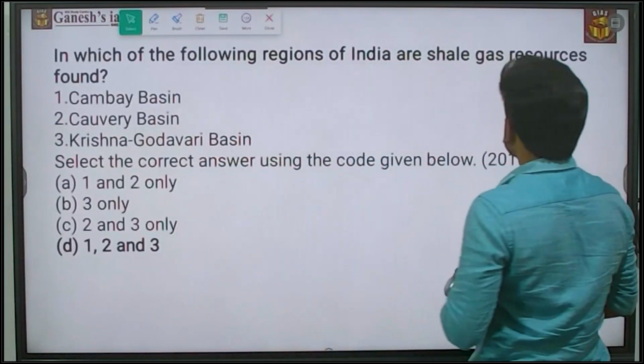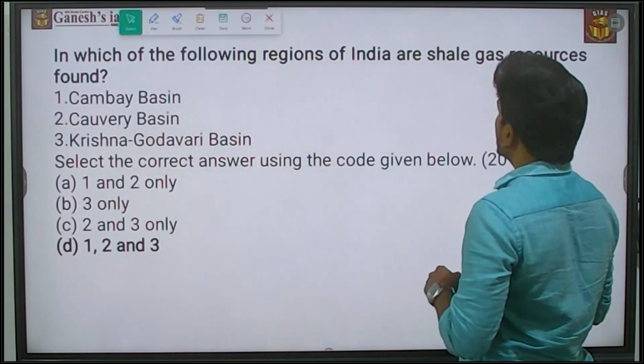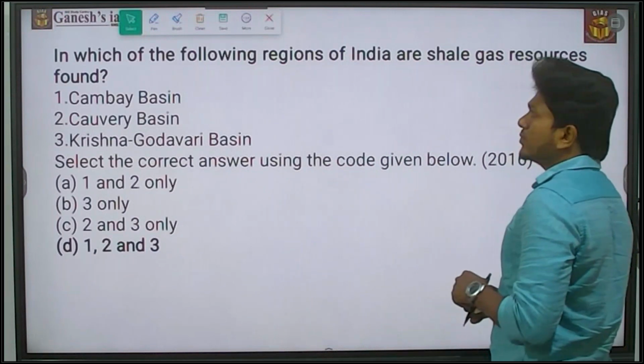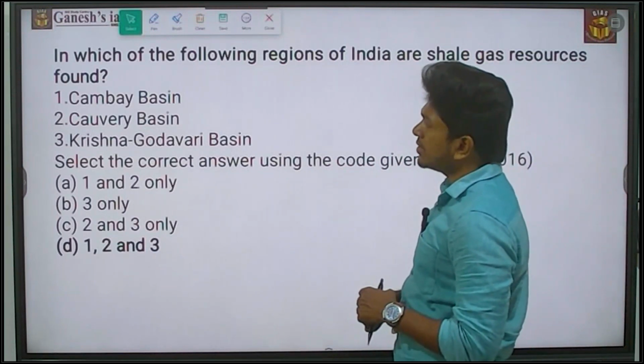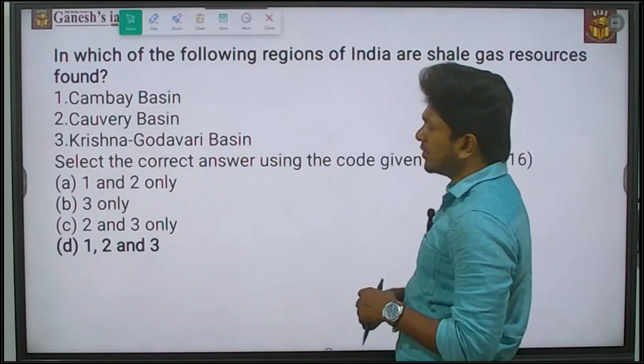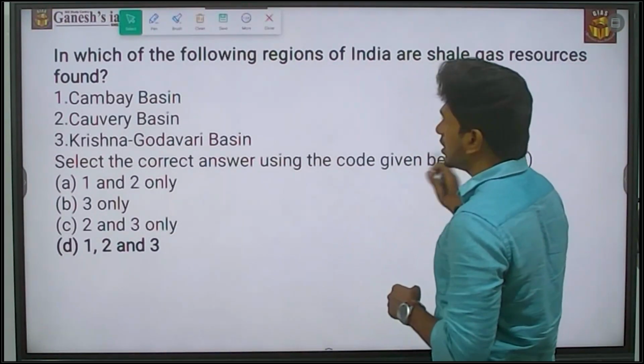So this question was asked in 2016. It is about shale gas resources. When it comes to India, where the shale gas resources are, it is about the Cambay region, the Kaveri basin and the Krishna Godavari. So the answer is 1, 2, 3, all the above.